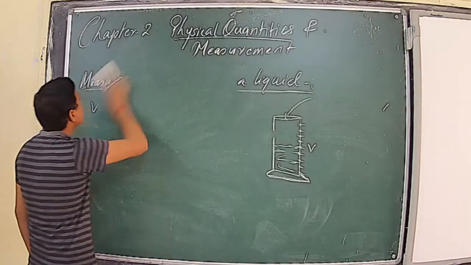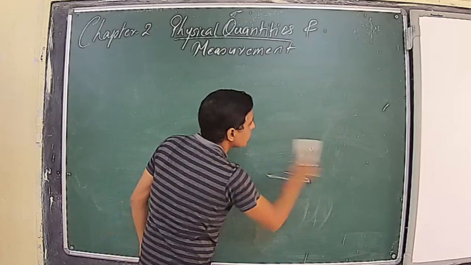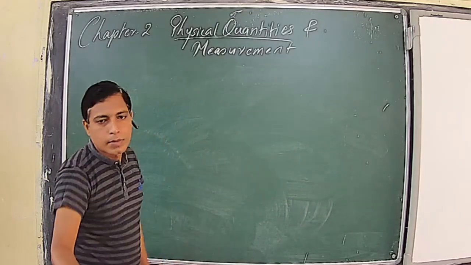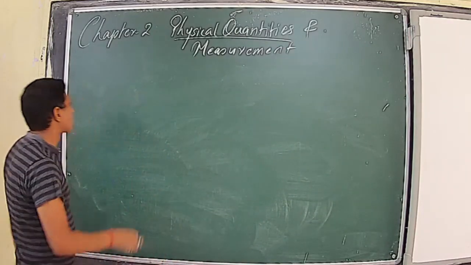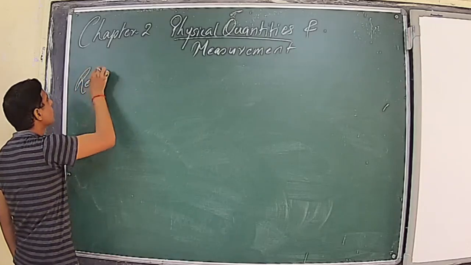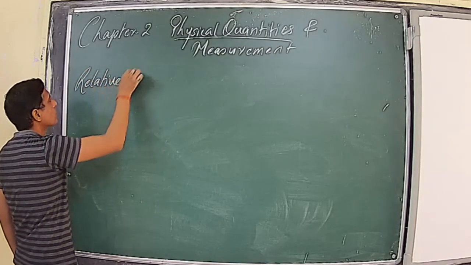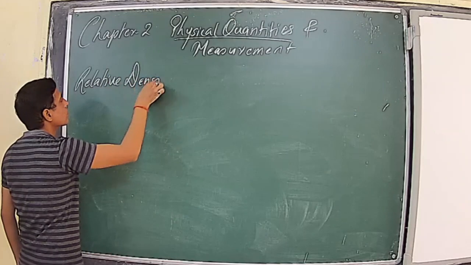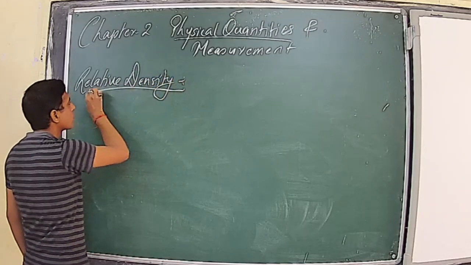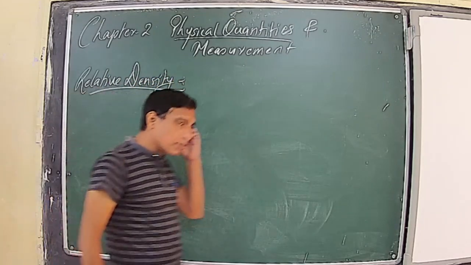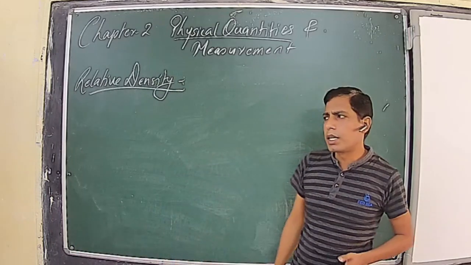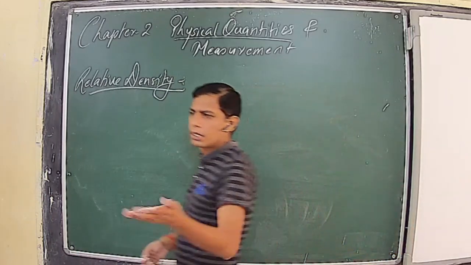Now next is relative density. What is relative density? Relative means whenever we are comparing any quantity in terms of any other quantity.